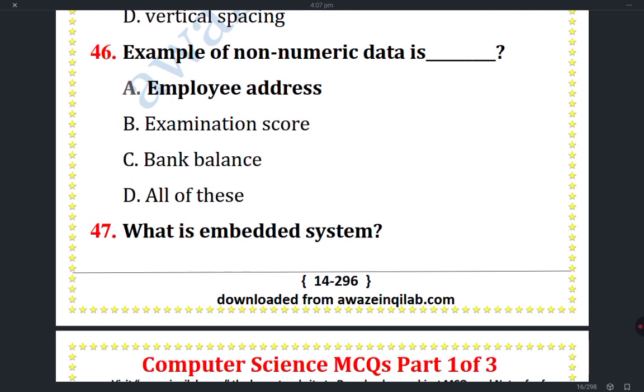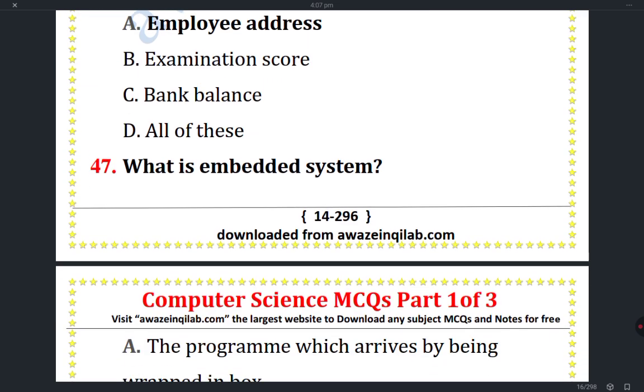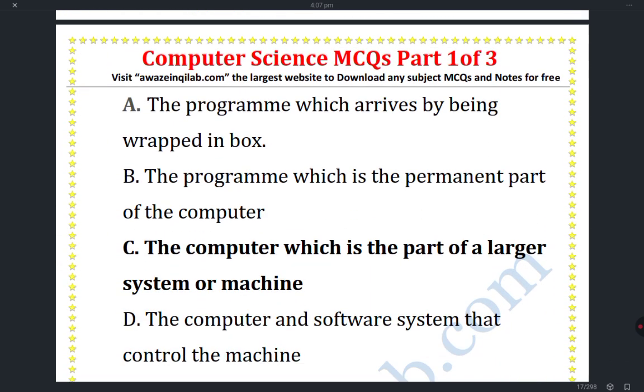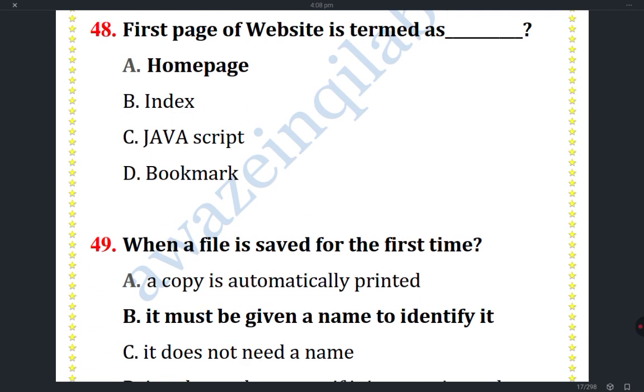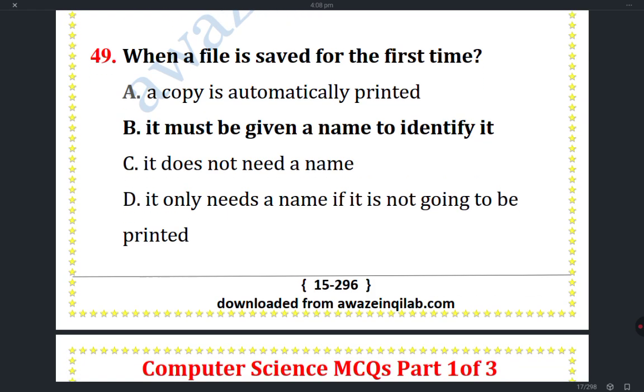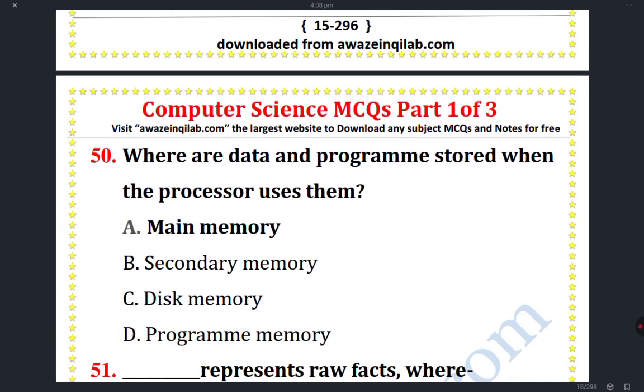Example of non-numeric data is employee address. What is an embedded system? A computer which is part of a larger system or a machine. The first page of a website is termed the home page. When a file is saved for the first time, it must be given a name to identify it.